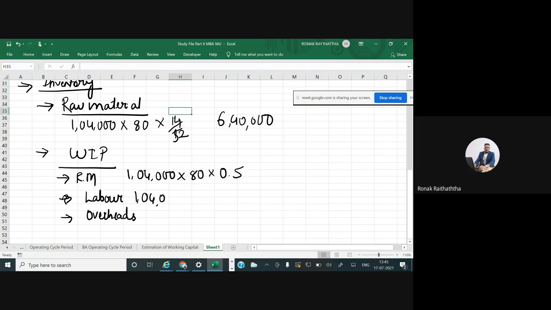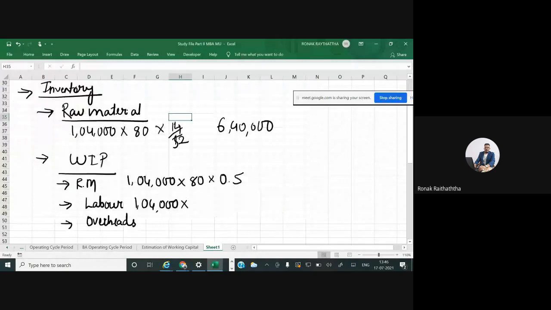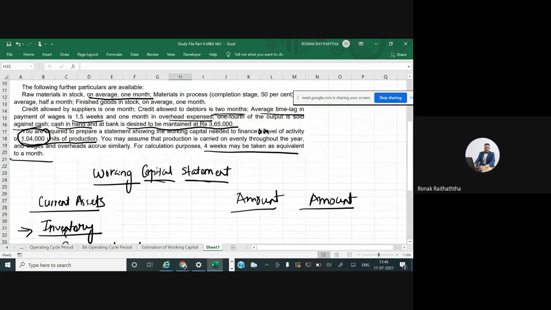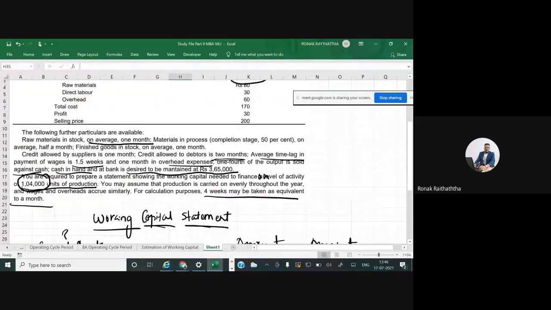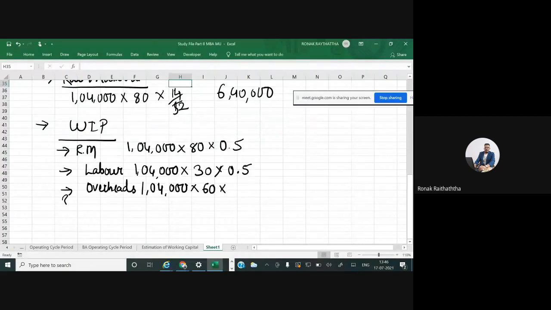So 1,04,000 multiplied by the per unit labor cost, which is 30 rupees, so multiplied by 30. So you get the labor cost for the entire year. Now you have completed goods only by 50%, so one more calculation will take place. Let me do the same for overheads too. 1,04,000 multiplied by the per unit overhead cost of 60, multiplied by the percentage stage of completion, 50%.